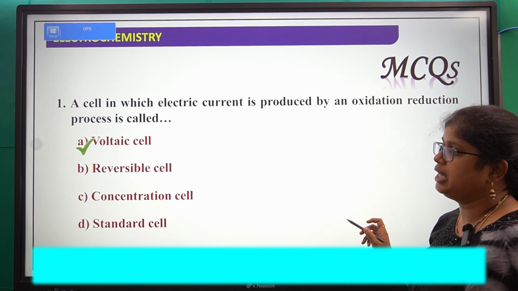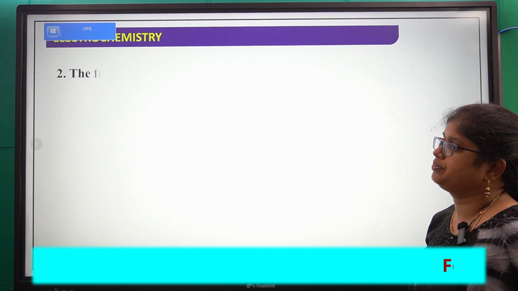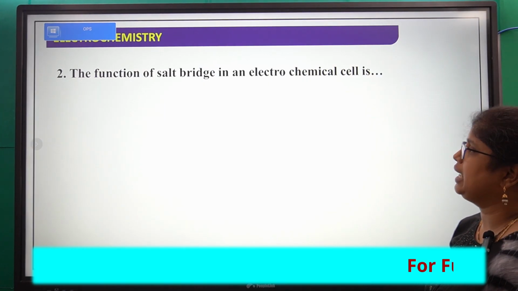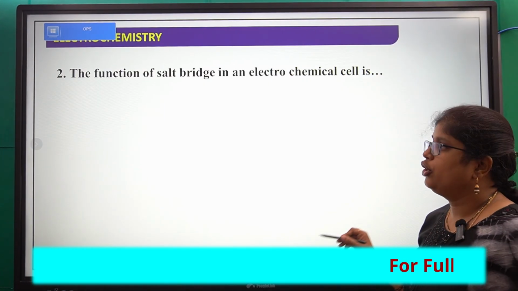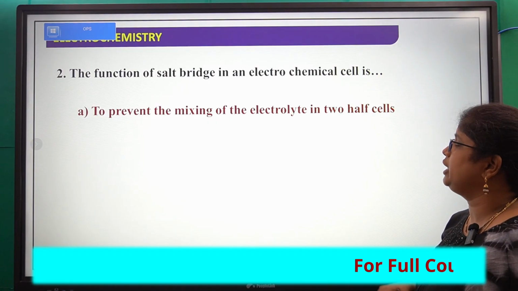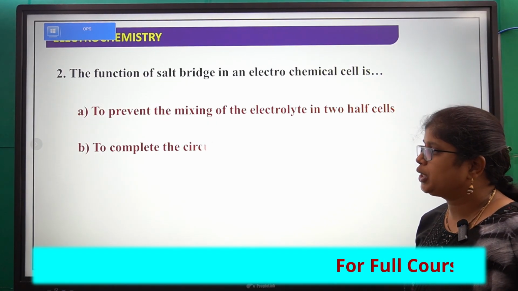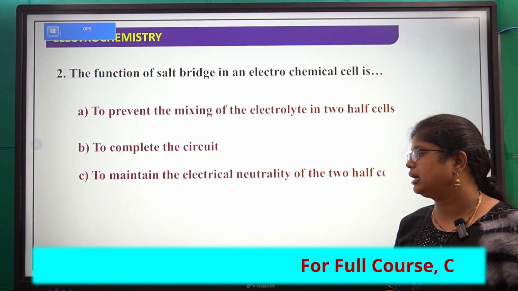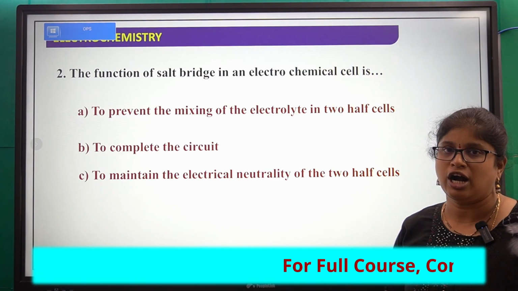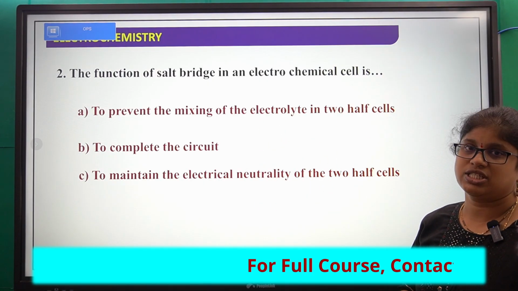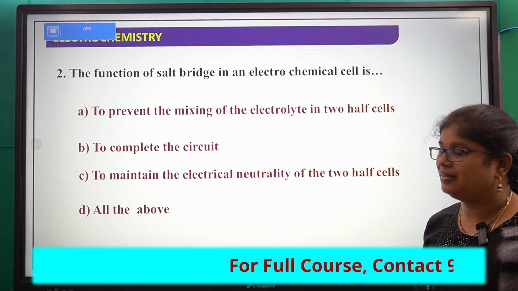So option A. Next, the function of salt bridge in an electrochemical cell is, options are: to prevent the mixing of the electrolyte in two half cells, to complete the circuit, and to maintain the electrical neutrality of the two half cells. See here, all these three are the functions of salt bridge, all the above.